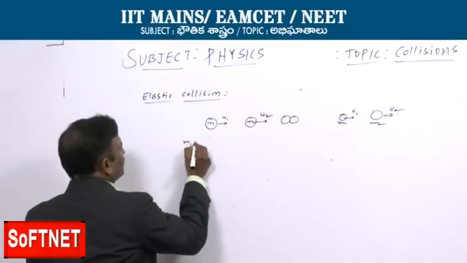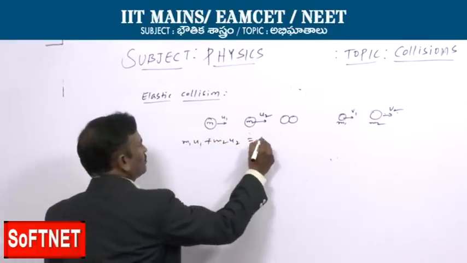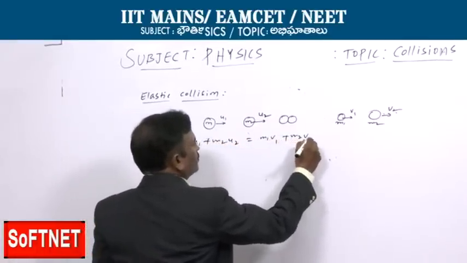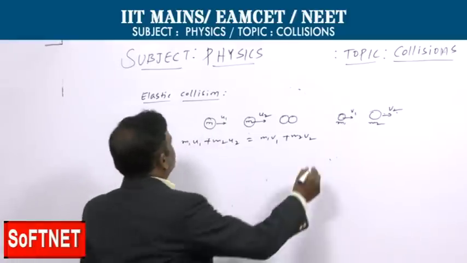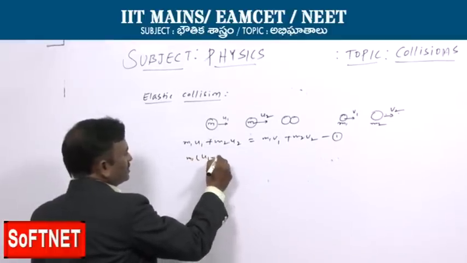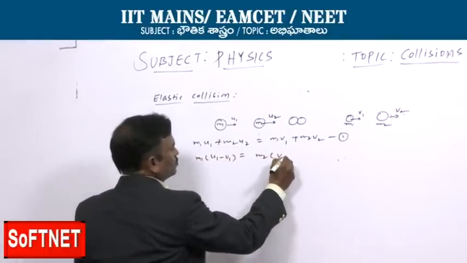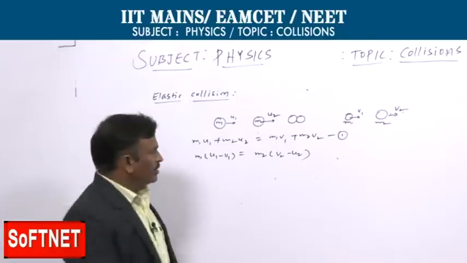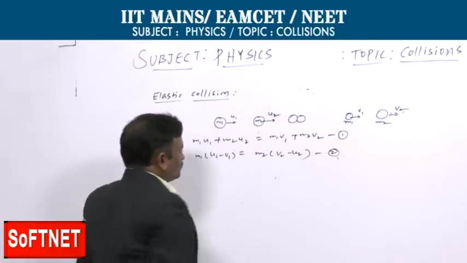Anyway, it is colliding: m1 u1 plus m2 u2 is equal to m1 v1 plus m2 v2. It is following the law of conservation of momentum. At the same time, we can write m1 times (u1 minus v1) equals m2 times (v2 minus u2). Let us take this as equation 2.